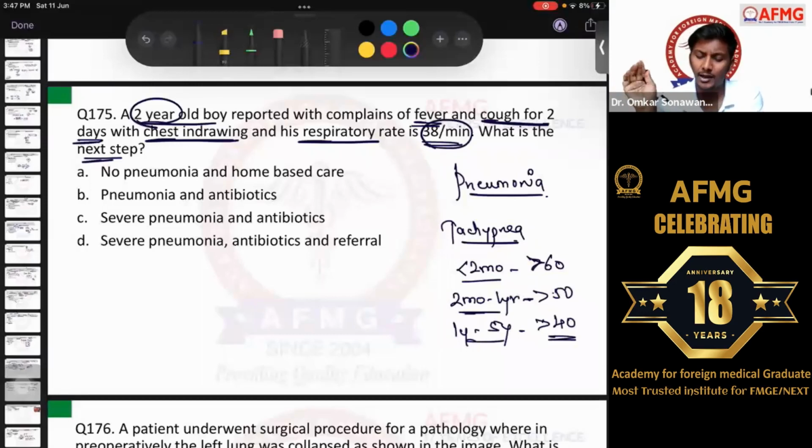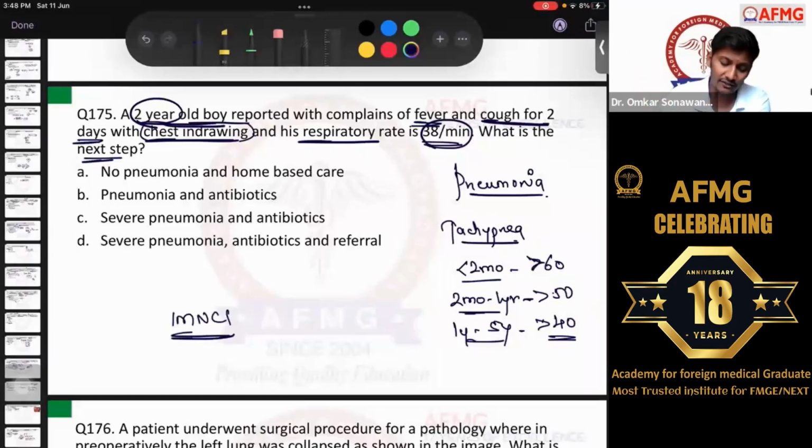So the child is not having tachypnea, but other features of pneumonia are present like fever and cough for 2 days. Along with that, there is chest indrawing. Most of the faculties are saying that chest indrawing is a feature of severe pneumonia. Pehle tha. Guys, please remember, you can watch other faculties' videos also. In PSM, you can look for chest indrawing was a previous feature for severe pneumonia. According to the recent IMNCI guidelines, chest indrawing has been removed from severe pneumonia and it is only a feature of pneumonia, guys. Please remember, chest indrawing, agar present hai na, chest indrawing along with tachypnea, it is a feature of pneumonia, not severe pneumonia.